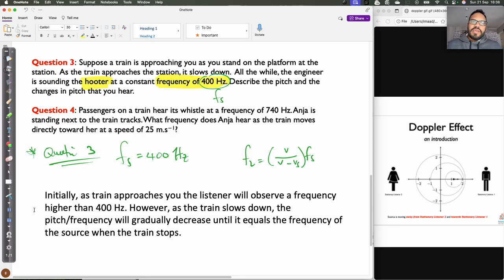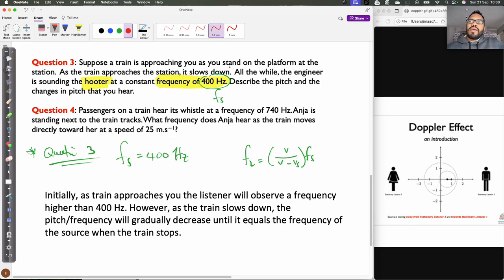And I want you to think about this, and if you reason this out mathematically, what you'll come to know is the following. Initially, this has got a large value. So when you take that and that is the same, 340 and this is 340, and let's say this is maybe 50 meters per second, then you're going to end up with 290 here. That means I've got a number that's going to be significantly larger than 1, which will make FL a lot bigger than FS, right?